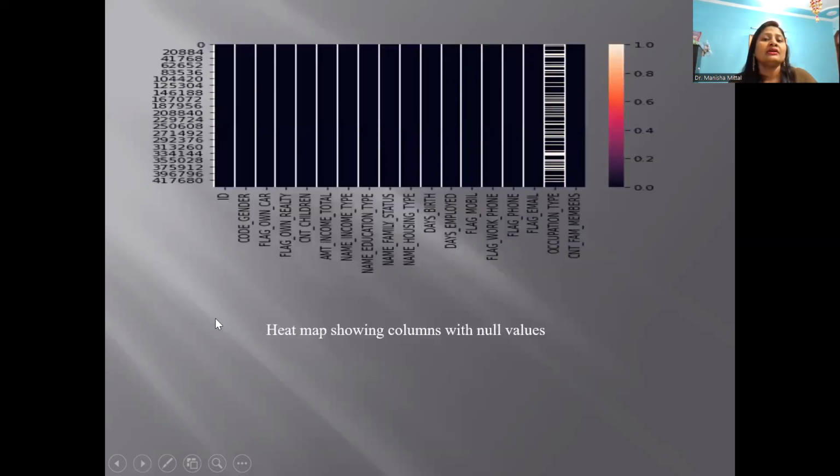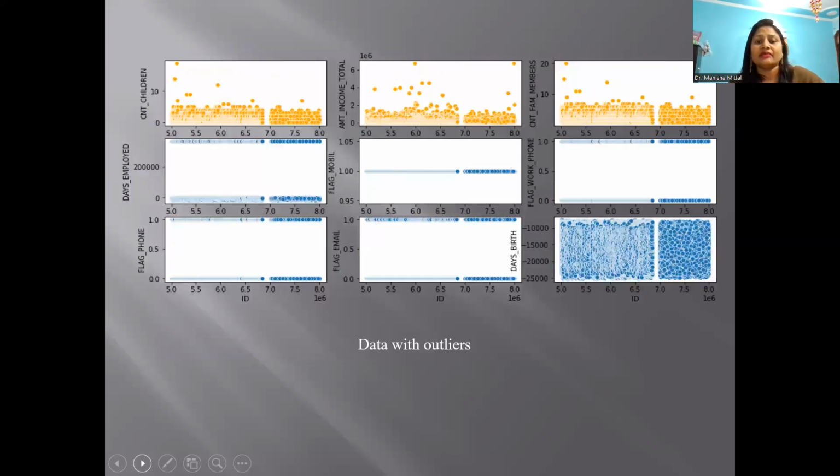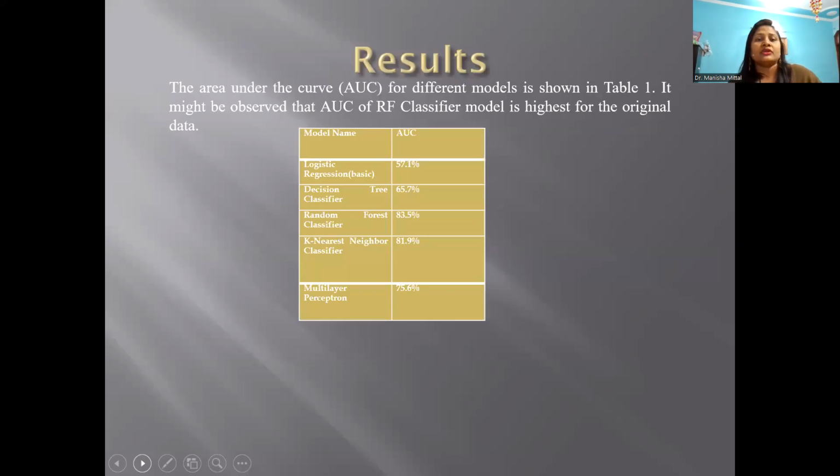So these are the various outcomes of the heat map showing the null values. And these are the data when we are using outliers. Here you can see the division of the various nodes and the outcomes which we get after the analysis. So these are the results. These are the curves for different models shown.